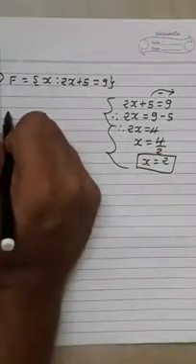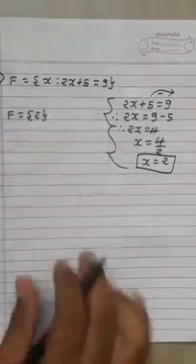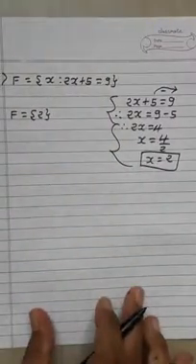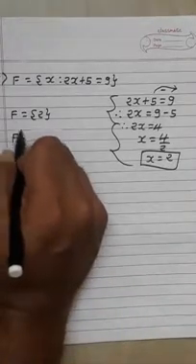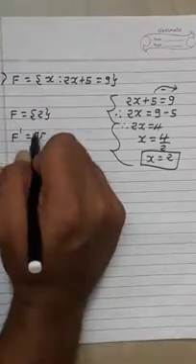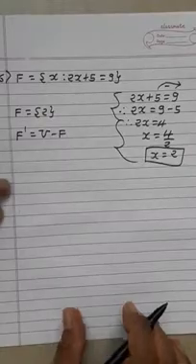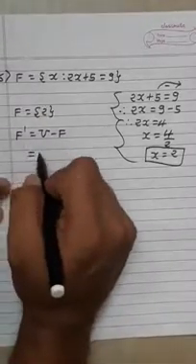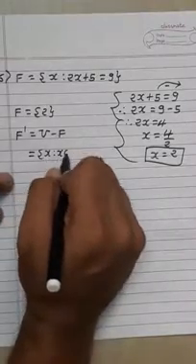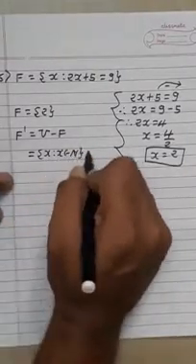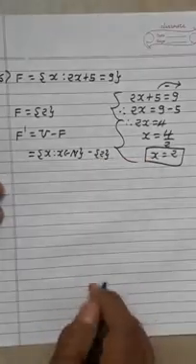So first of all, F is equal to only the element 2. Now find the complement of this set. Say F dash is equal to universal set U minus F. Universal set U means again we write X such that X belongs to N, minus F, in place of which we write only the element 2.